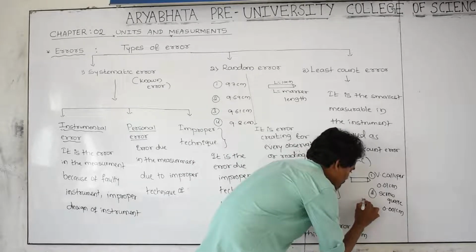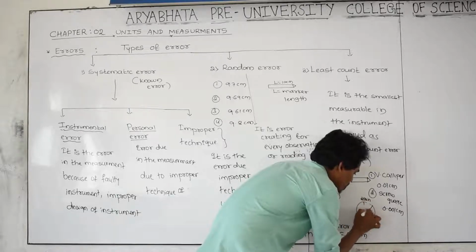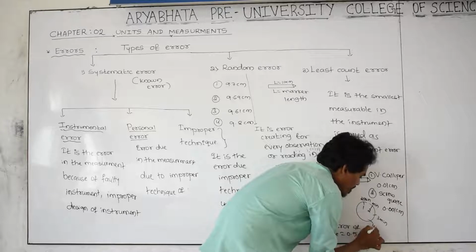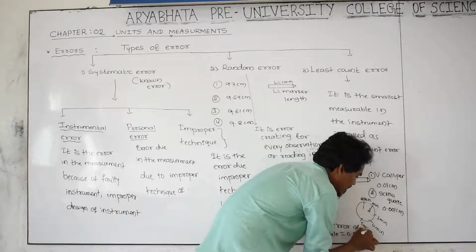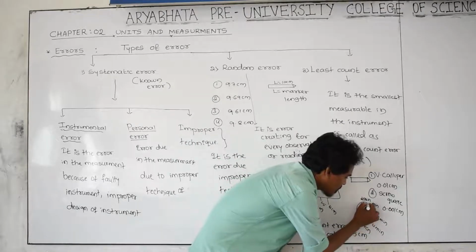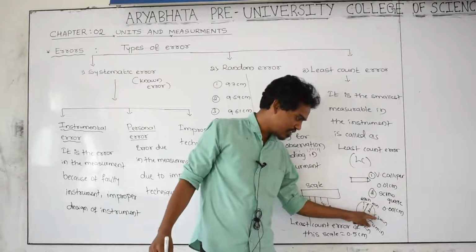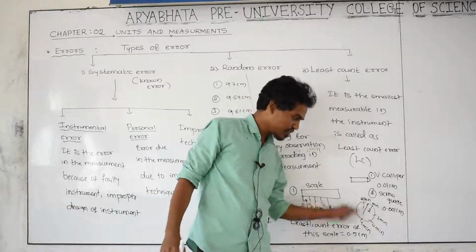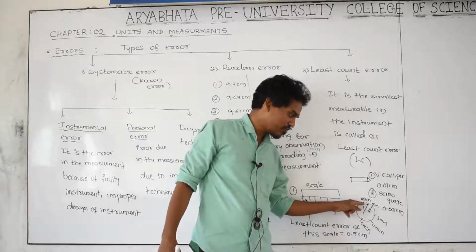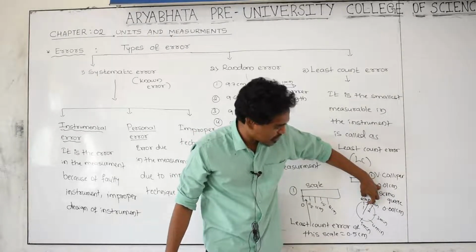And if you want to take one more example, let us take a clock. This is 1 minute, 2 minute, 3 minute, 4 minute, 5 minute, like this. This is a minute clock. The pointer, this indicator point, is exactly present in between 1 and 2. This is 1 minute and this is 2 minute. In between these two readings there is no further reading.